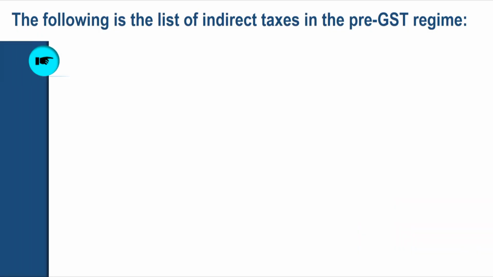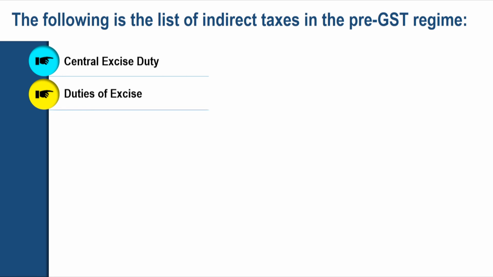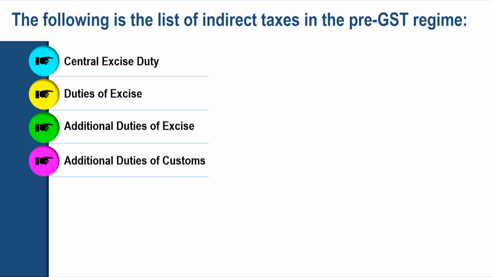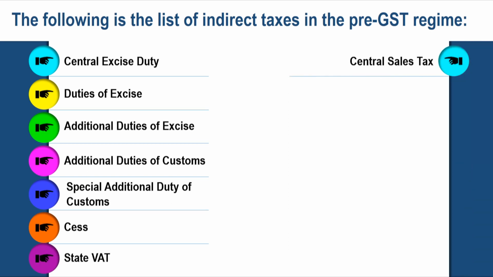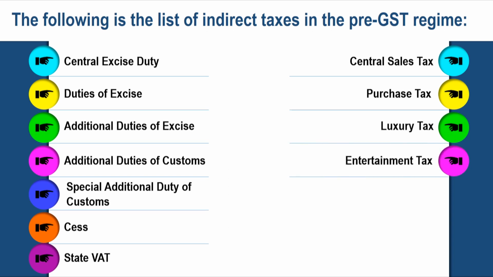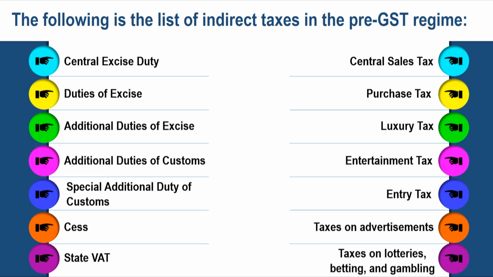The following is the list of the indirect taxes in the pre-GST regime: central excise duty, duties of excise, additional duties of excise, additional duties of customs, special additional duty of customs, cess, state VAT, central sales tax, purchase tax, luxury tax, entertainment tax, entry tax, taxes on advertisements, taxes on lotteries, betting and gambling.